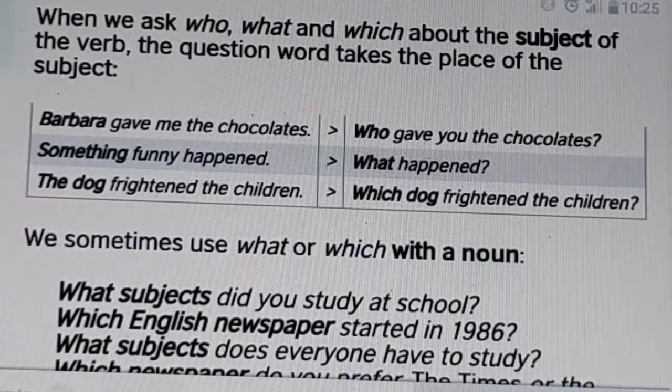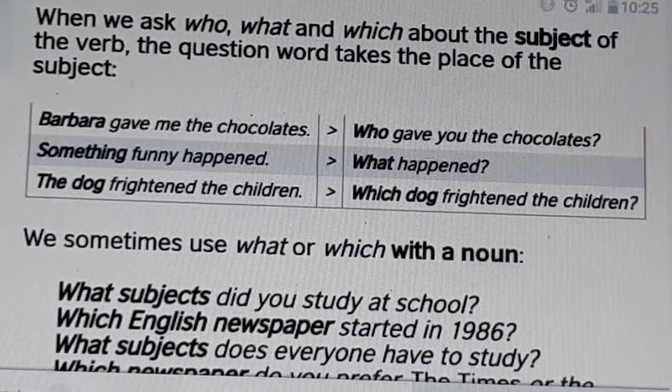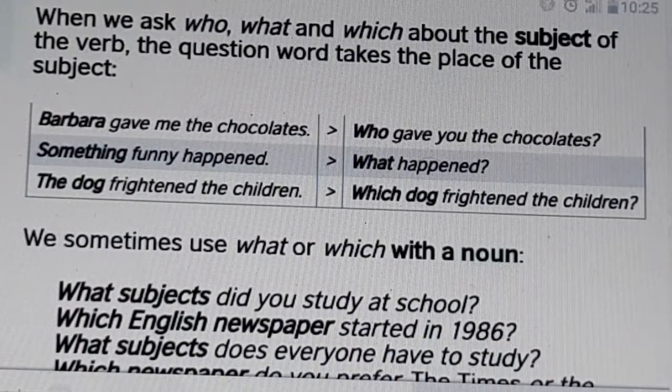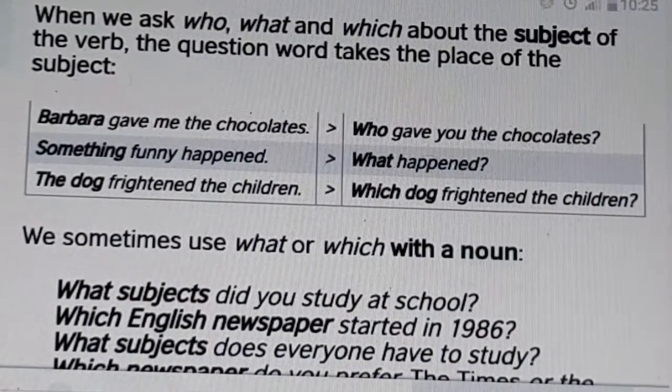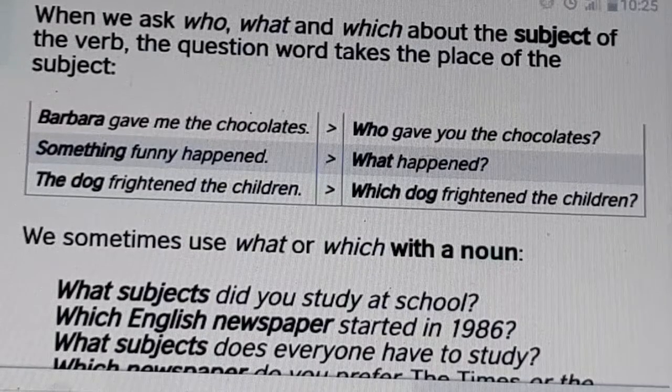Which dog frightened the children? What subjects did you study at school? We use what, which, when, these question words, before the questions which we form.